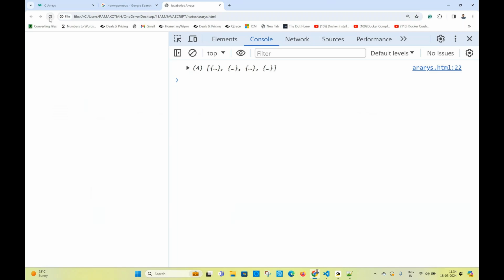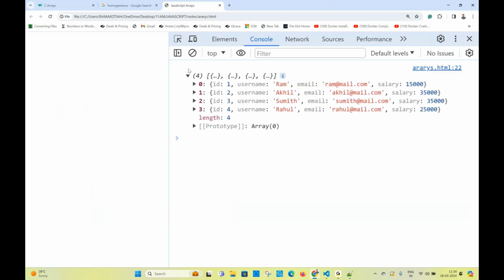Four values are there, right? All the four values are objects. Let me expand this. Can you see now? What do I need? Salary of Rahul. So this is the salary, 25,000, I need. At what position is Rahul? Third position. At the third position we have an object. How many values are there in the array? 0, 1, 2, 3. Four values are there. In the fourth value, I want to access the salary.